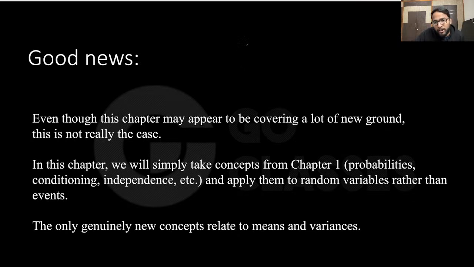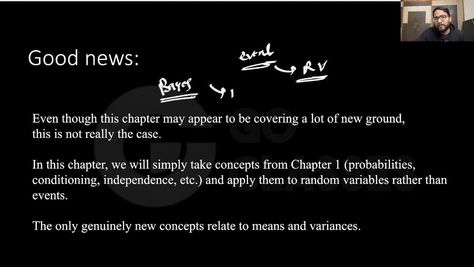I will again talk about the event, but this time in form of random variable. I will again talk about Bayes theorem, but this time in terms of the random variable. Whatever we have studied previously, we will talk about the same thing but in terms of random variable. Actually this random variable is very tightly coupled with the event.